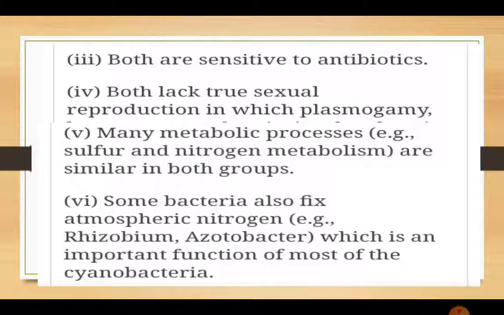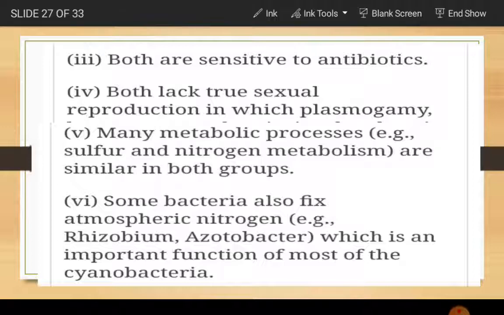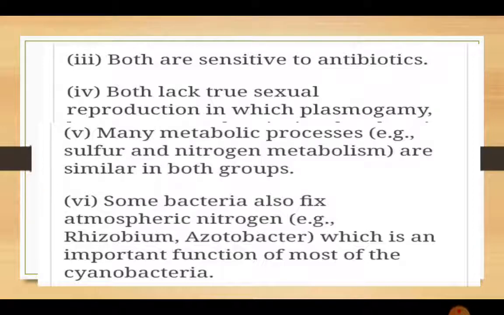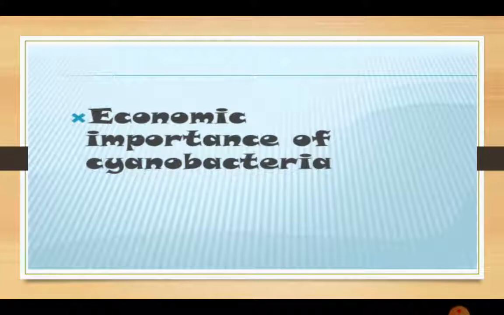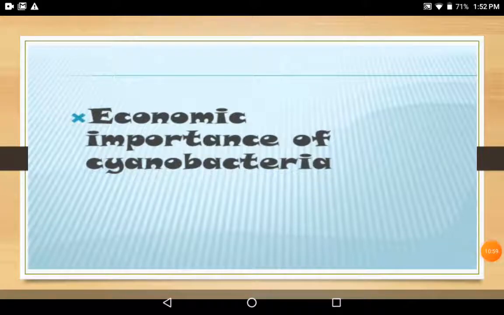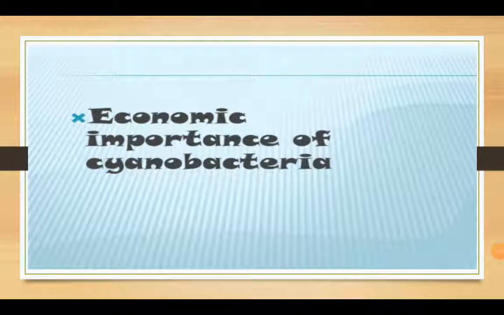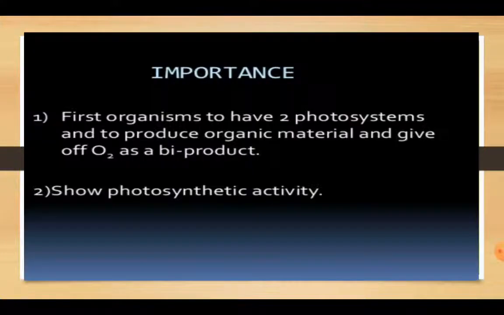Many metabolic processes, sulfur and nitrogen metabolism, are similar in both groups. Some bacteria also fix atmospheric nitrogen, like Rhizobium and Azotobacter, which is an important function of most of the cyanobacteria. Actually, cyanobacteria are meant for nitrogen fixation. So these are all the affinities of the bacteria and cyanobacteria. Now, what is the economic importance of cyanobacteria?